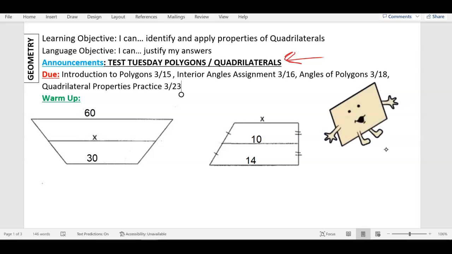X equals the mid-segment equals, and the 2 on the outside are 60 and 30, right? So we add them up, 60 plus 30, and we divide by 2. Does everybody, even in the back, see how you do this? You add up the 2 on the outside, divide by 2 to get the middle. So what is 60 plus 30? Okay, 90, and then divided by 2. 45. So this X in the middle, 45.